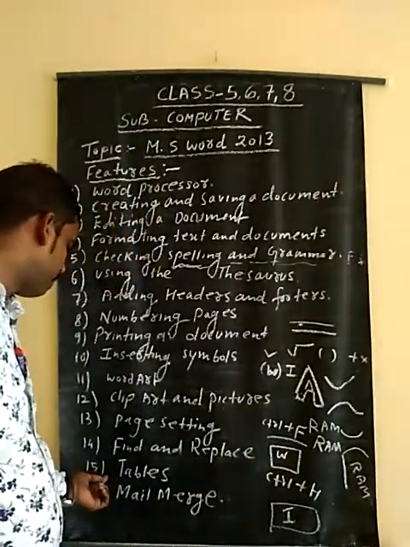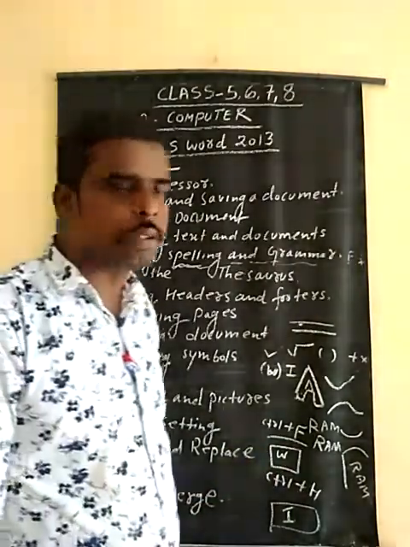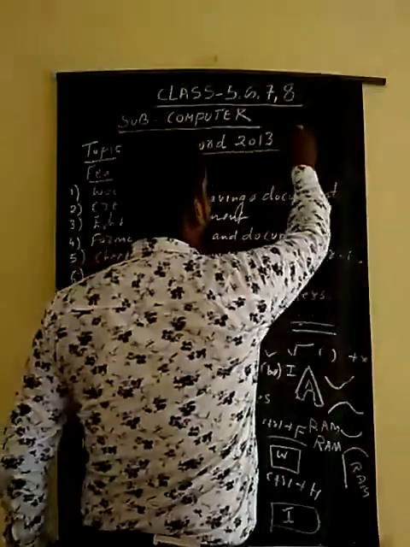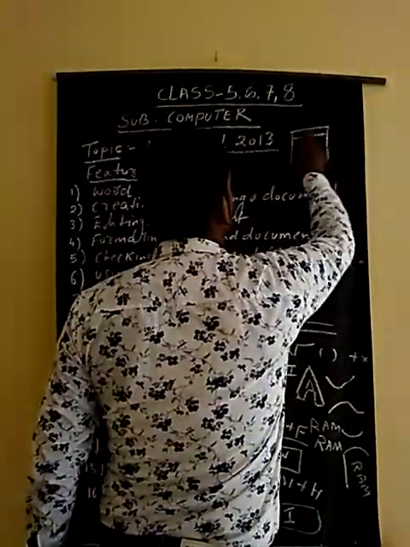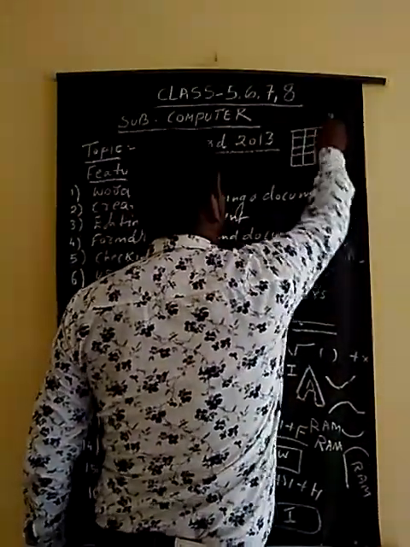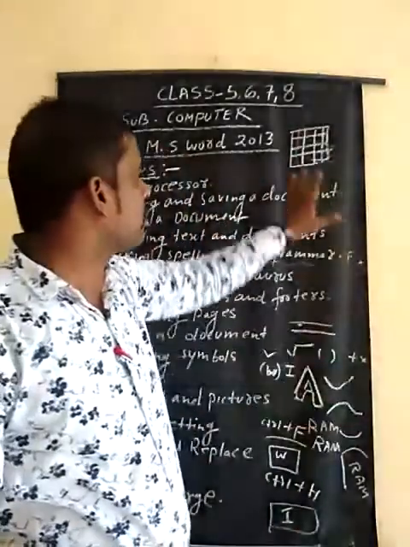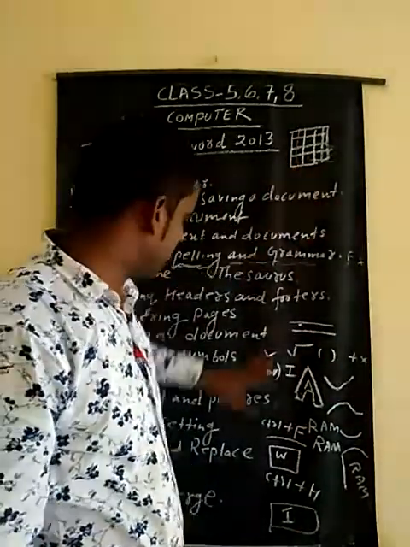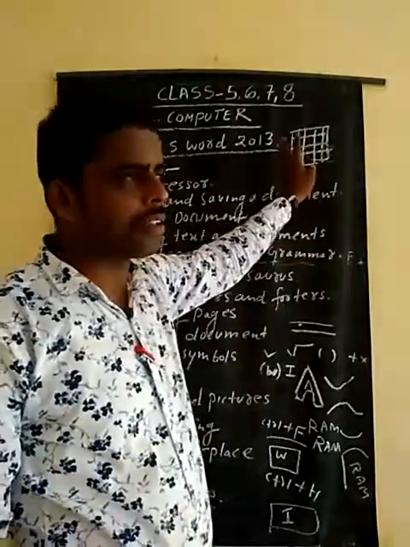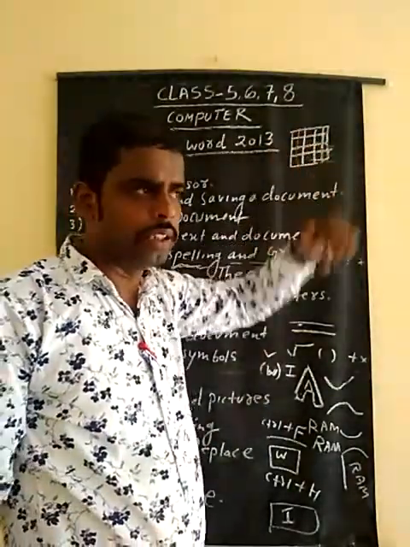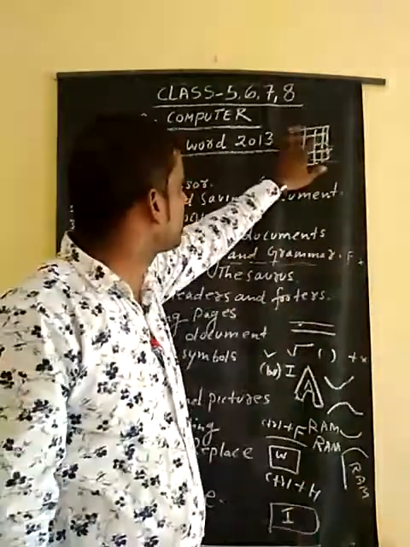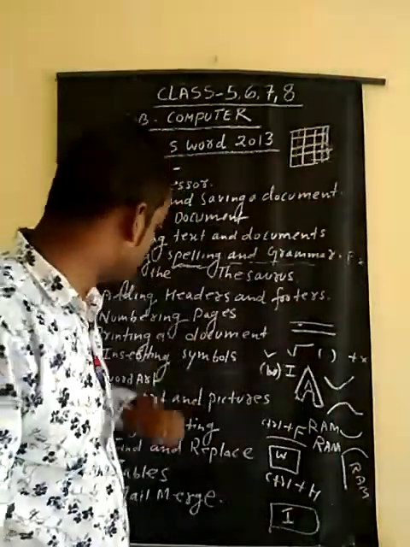And the 15th point is tables. Suppose you write anything in a table, you can write these things in the table in this manner. This is the row and column. This row and column helps you to write in the columns, and this is known as a table. And you can print it. Suppose in your school you get a timetable, you see it like this. There is also mail merge.